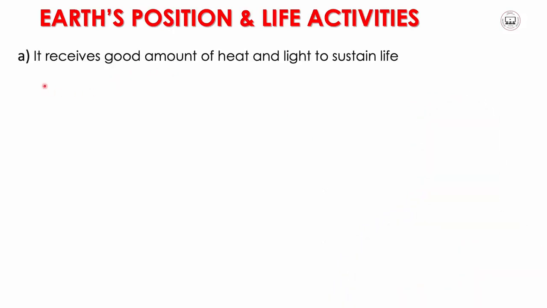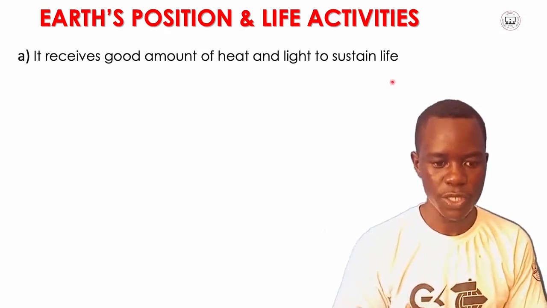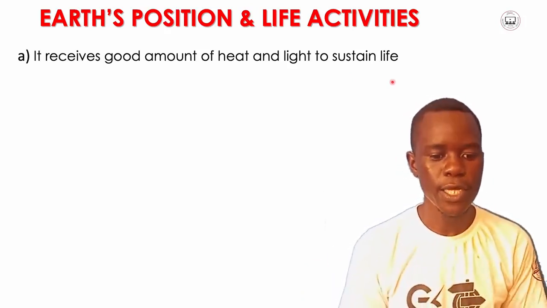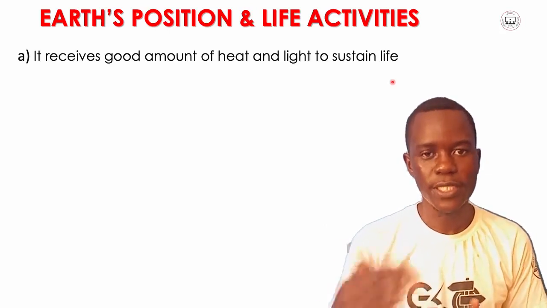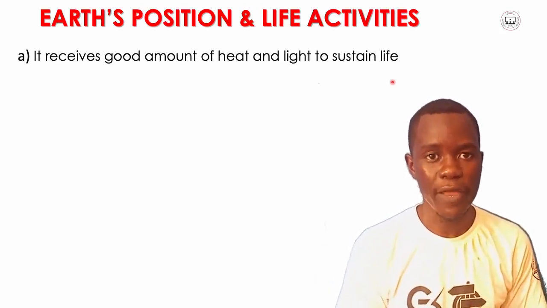The Earth supports life in this way: in the first place, it receives a good amount of heat and light to sustain life. This is because the Earth is at a good position where it is able to receive a good amount of heat as well as light. That is why the Earth supports life.